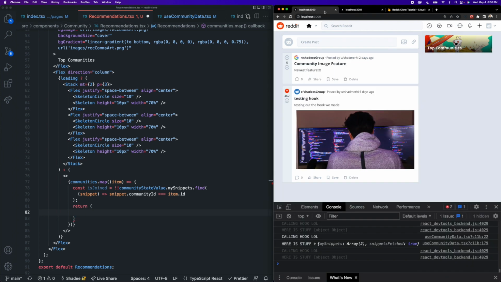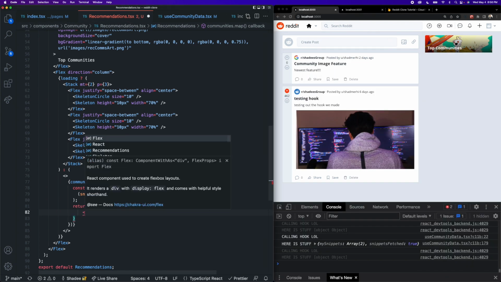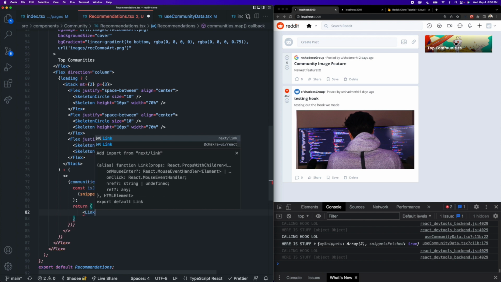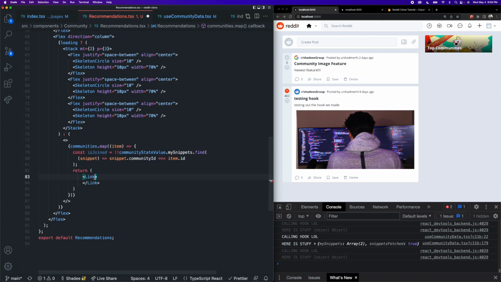Okay, so let's go back to our app here. All right, so the outermost container of this component here is going to be a next link because we're going to make these clickable and direct the user to that community if the user does click on it. Okay, so we can bring in our link component from next link. And to satisfy React's requirements when mapping through a list of items, we need to pass this a key. So we can give this a key of item.id. And the href prop of our link is going to be the string that is /r/ then item.id.